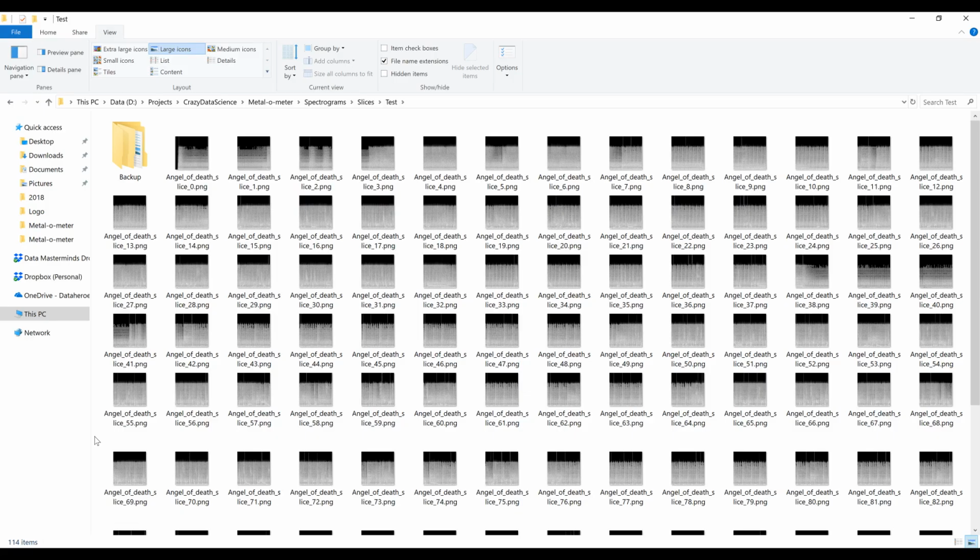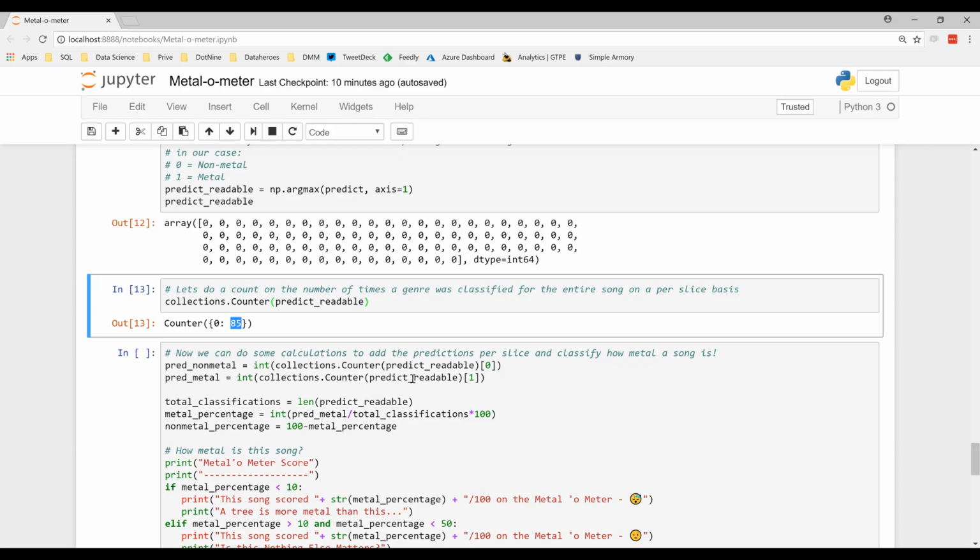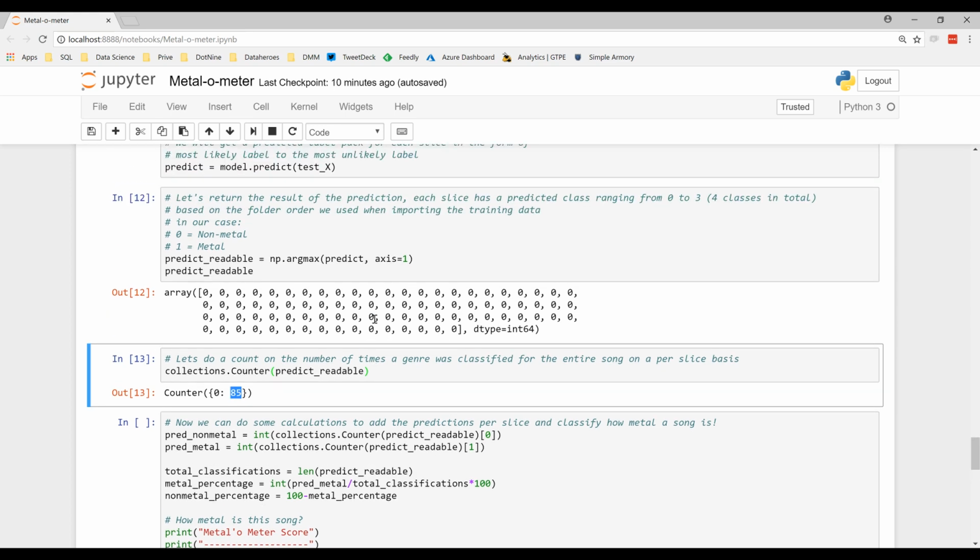In this case, I've changed the contents of my test folder. I removed all the Shakira slices and placed the spectrograms of a song called Angel of Death by a band called Slayer. You might remember those guys from one of our previous videos. So let's see how metal Angel of Death actually is. A funny fact, if you're a Slayer fan: Angel of Death has always been ranked as one of the most metal songs of all time. So let's see how our model does at detecting that.